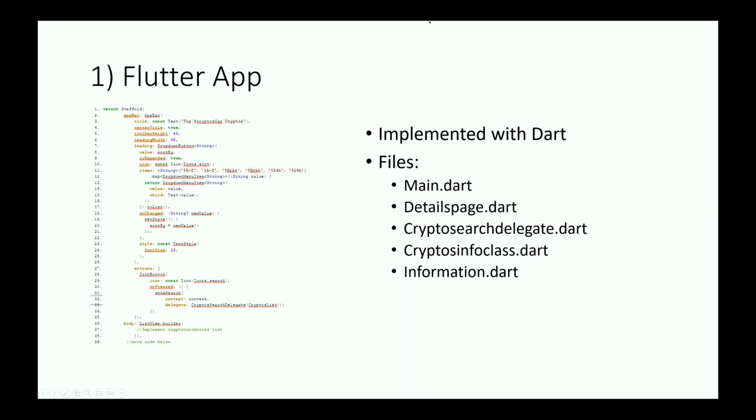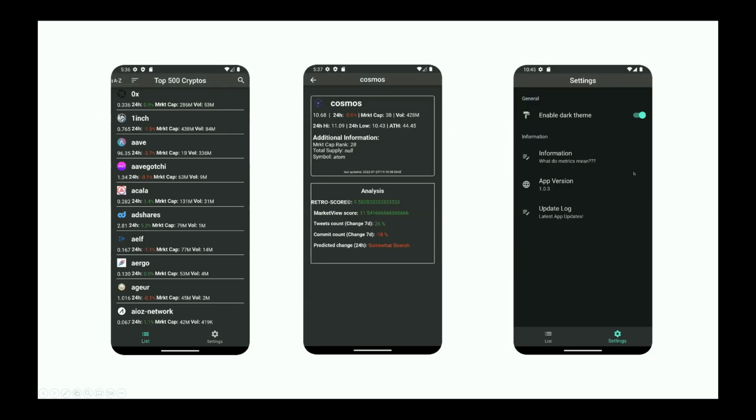We have a details page, which is specific to each cryptocurrency. And we have our crypto search delegate, which is basically our search bar. The crypto info class is a class to save all the cryptocurrency information, and information general is to give tutorials and guides to our users. So here was the first version of our app. We had our cryptocurrency lists with all the important stats, and then we have our information details and the analysis here.